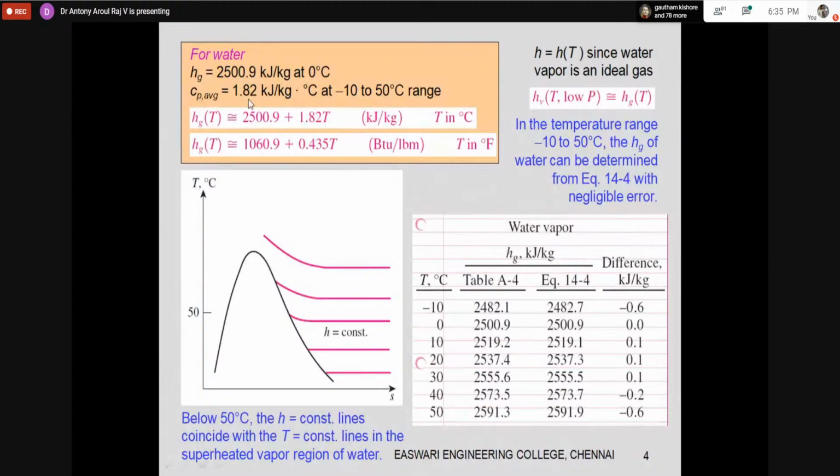Since the water vapor has low pressure and high temperature, we can assume that it is an ideal gas. At high temperature the enthalpy lines and temperature lines coincide, so we can take water vapor as an ideal gas and use the ideal gas relation.